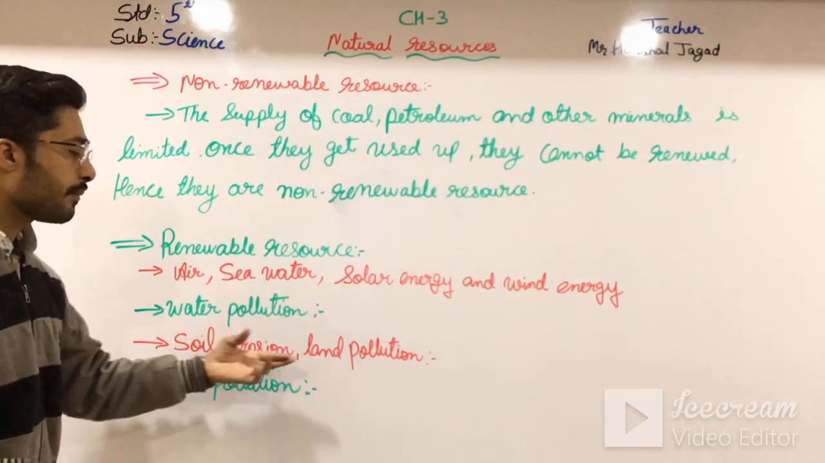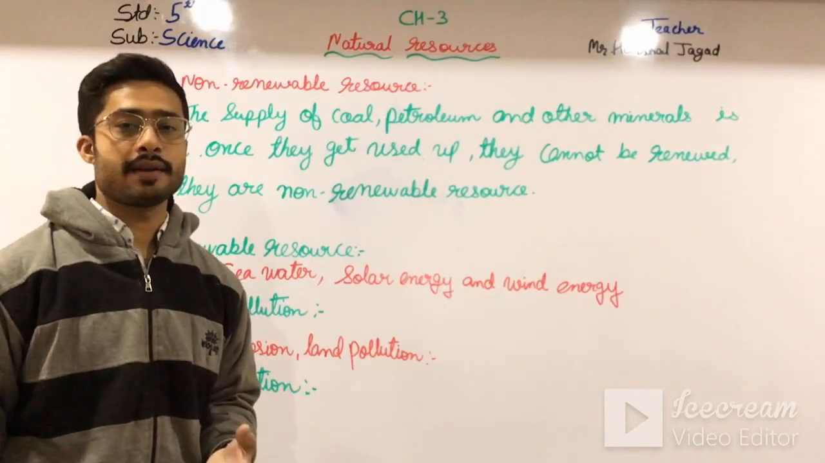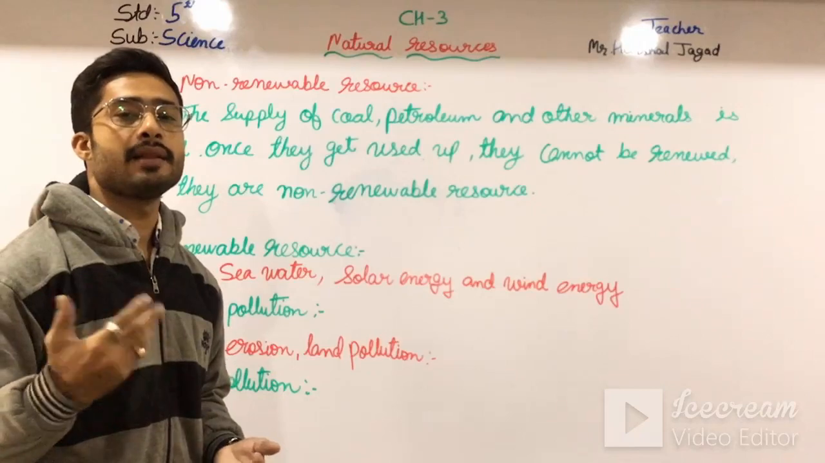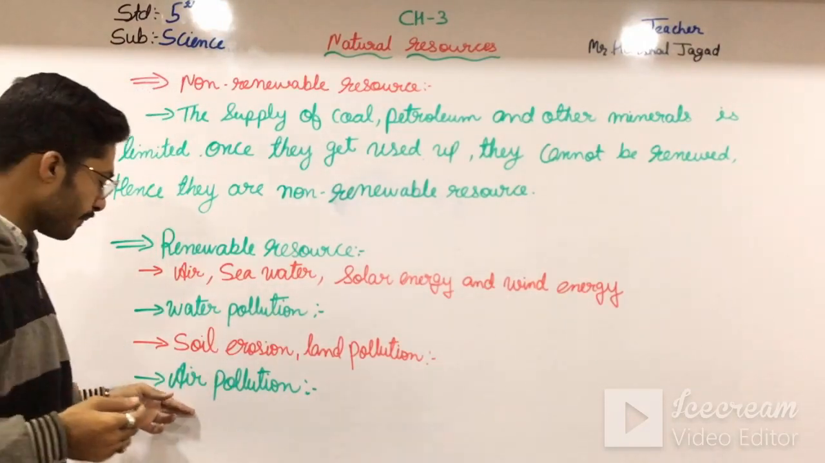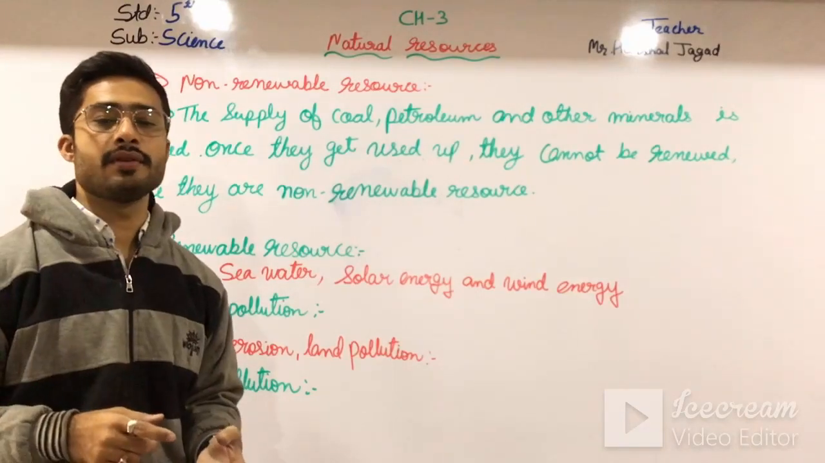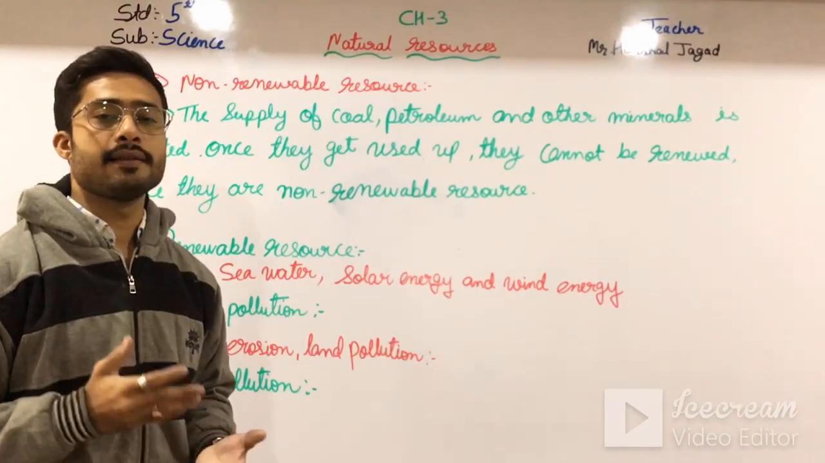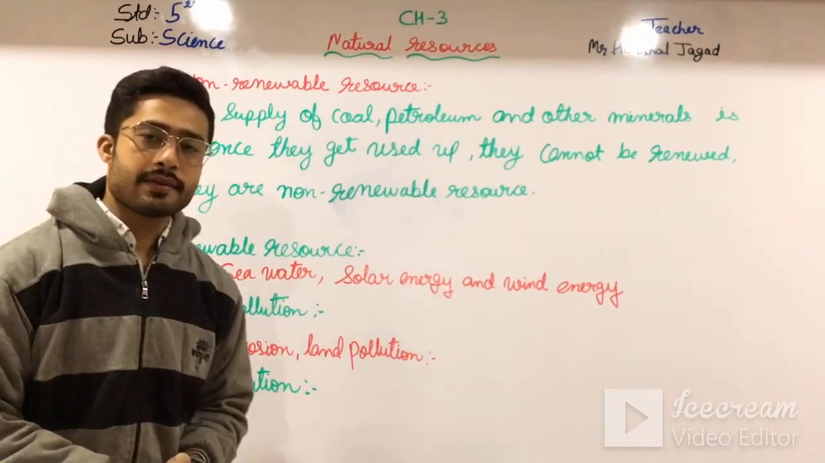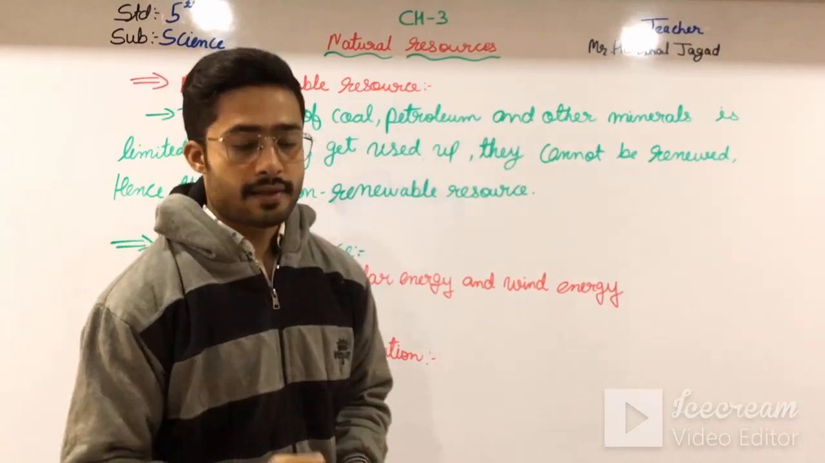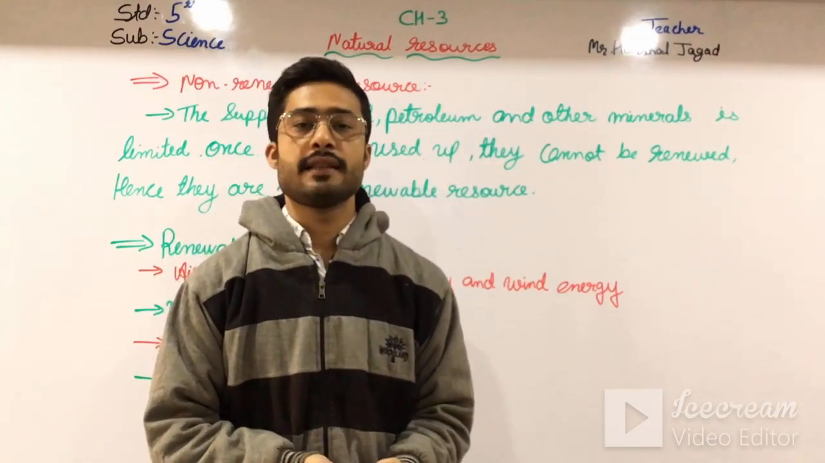And then land pollution: we throw some non-degradable waste on the land and it pollutes the land. And then air pollution. Air pollution is what? Pollution from industries, vehicles and other things is known as air pollution. Okay students, and further we will move towards the next topic in the next video.